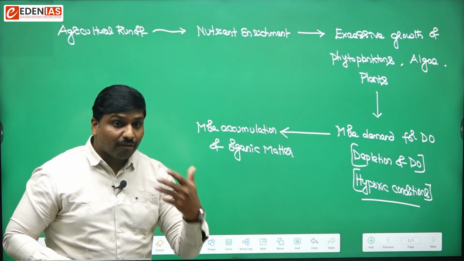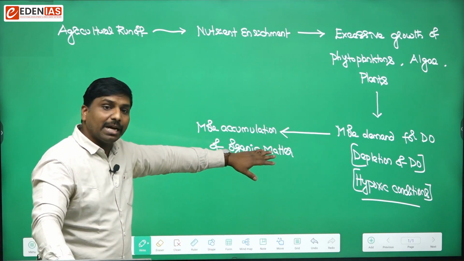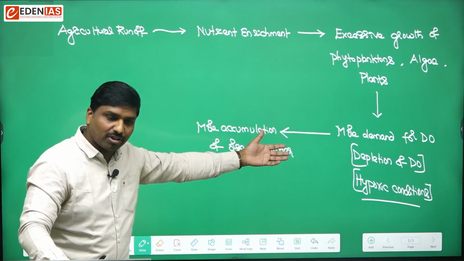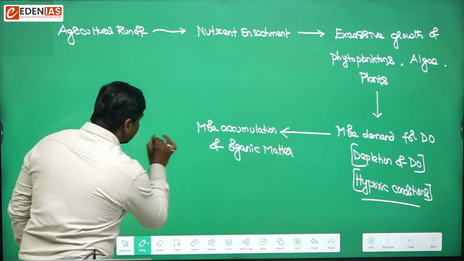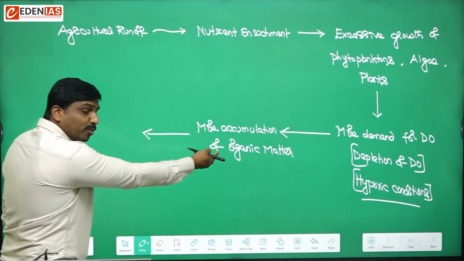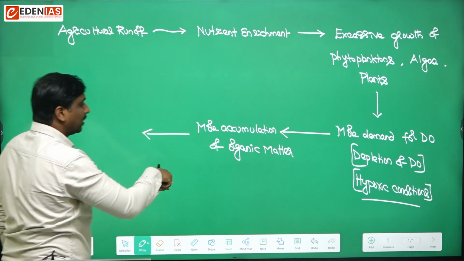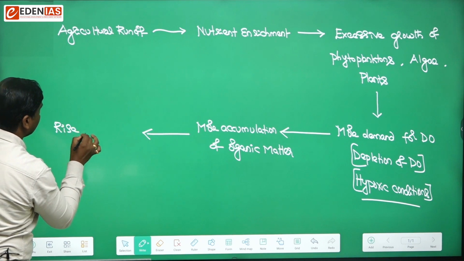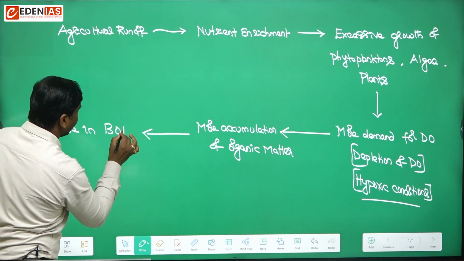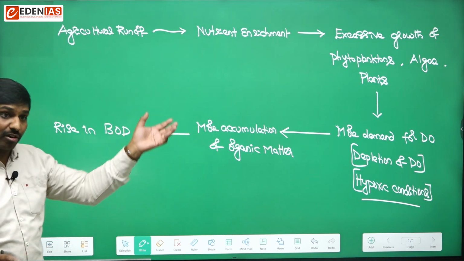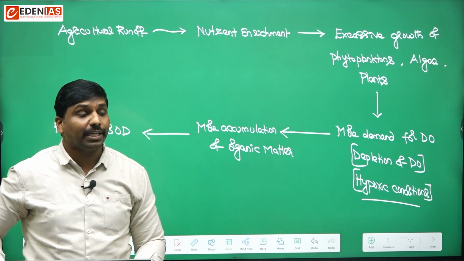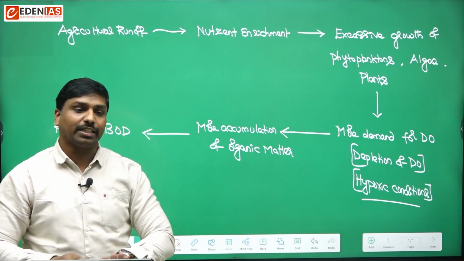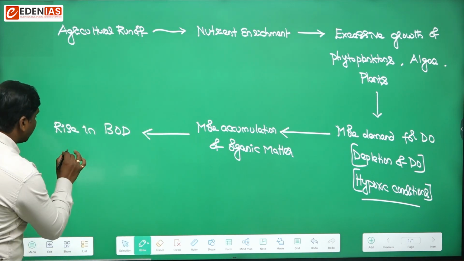Yes, so now what will happen? This organic matter has to be decomposed and microorganisms will work for that process. Now what will happen sequentially? For decomposition of this organic matter, there would be a rise in BOD, biological oxygen demand. So what is BOD? The amount of oxygen that is required to decompose the organic matter. Okay, so a rise in BOD will occur.